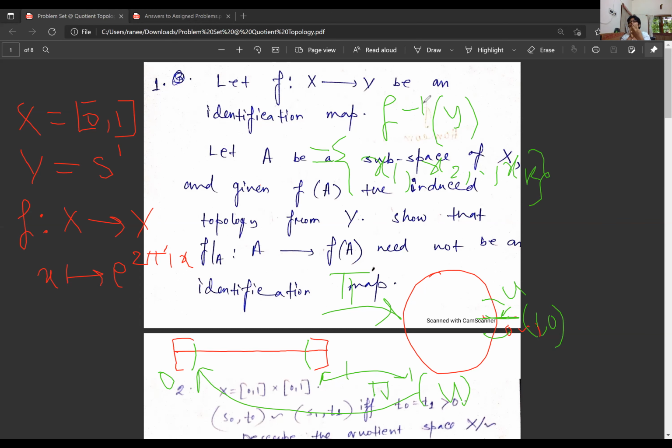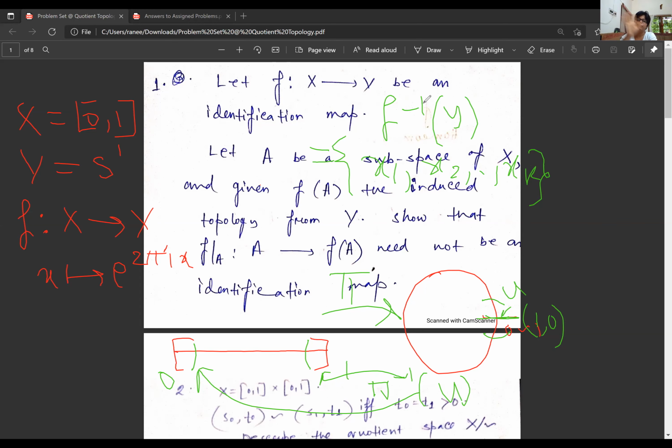The union of the open neighborhood of x1, the open neighborhood of x2, up to the open neighborhood of xk will be the inverse image of the open neighborhood of y. The same thing is happening here, and this is what happens in almost all quotient maps.